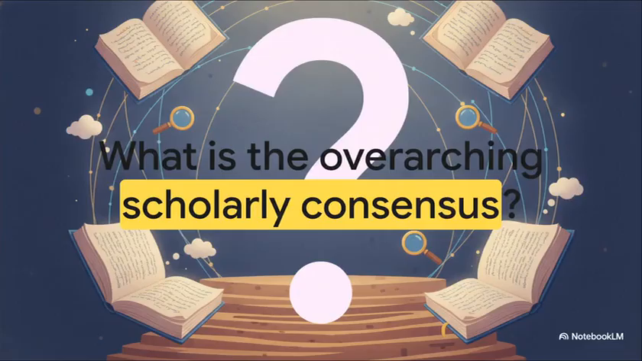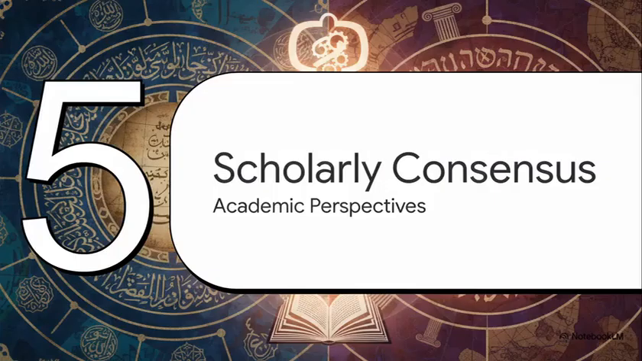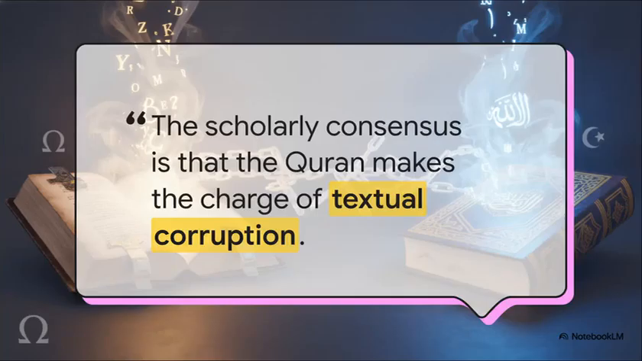Now, taking a step back from the theological arguments of both sides, let's turn to our final essential question. How do secular, academic experts actually view this textual conflict? Section 5. Sources and Scholarly Consensus. According to academics like Walid Saleh and Gabriel Reynolds, the critical secular consensus actually aligns with the Muslim apologist view on one very specific point. The text of the Quran does indeed make the charge of textual corruption. The scholarly view is that the Quran does not offer a wholesale endorsement of the Bible. Instead, it consciously reshapes biblical material to advance its own distinct religious claims.